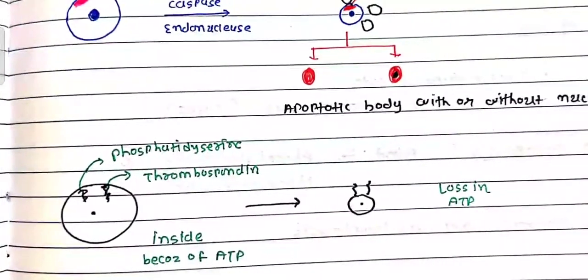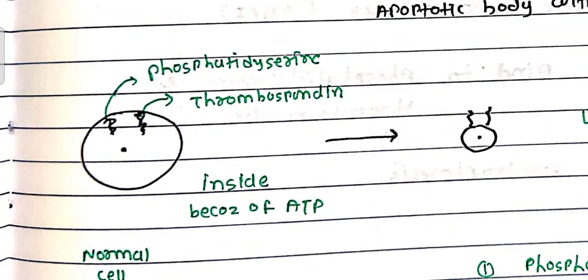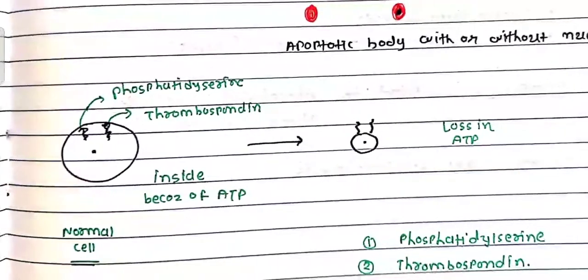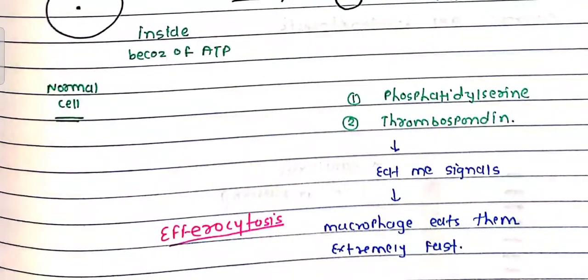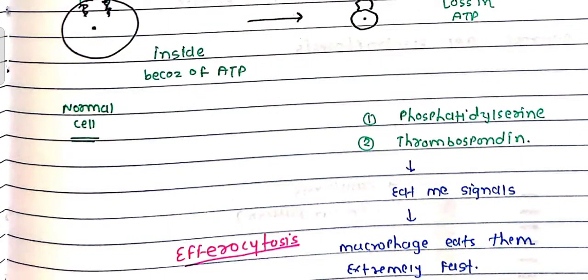Okay, this is a normal cell, because of cytochrome C in mitochondrial respiration. So there is loss of ATP. The loss of ATP causes thrombospondin and phosphatidylserine, which were inside the cell, to go outside the cell, and they act as eat me signals. Eat me signals for what? Macrophages. So these are called the eat me signals, and the macrophage process is known as efferocytosis.